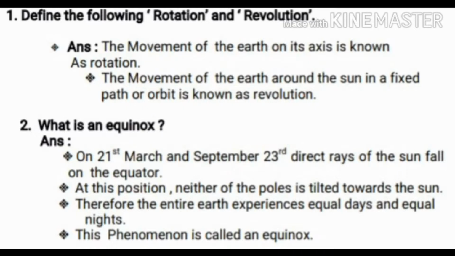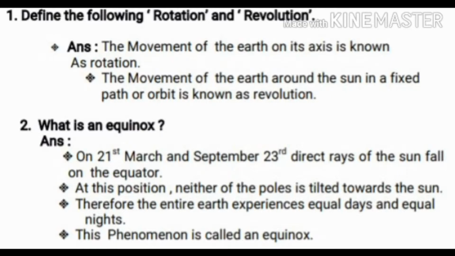The movement of the earth around the sun in a fixed path or orbit is known as what? Revolution. Clear, children? The movement of the earth around the sun in a fixed path or orbit is known as revolution. Clear, children? Okay, children. Move on to the second question. What is an equinox?